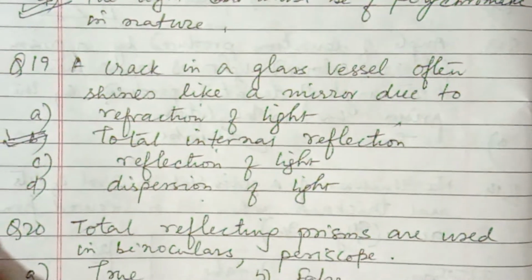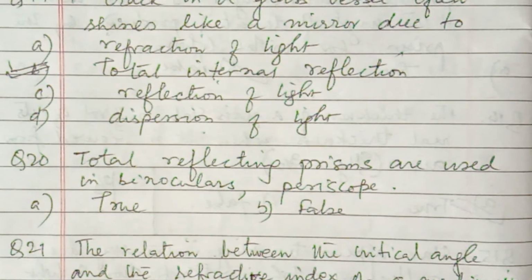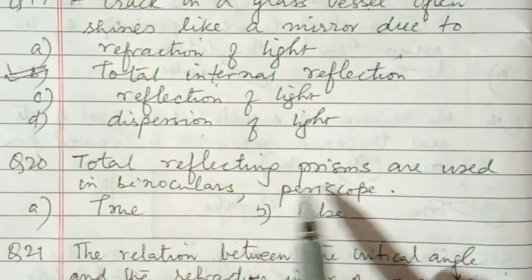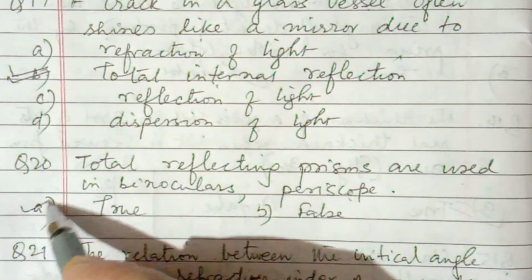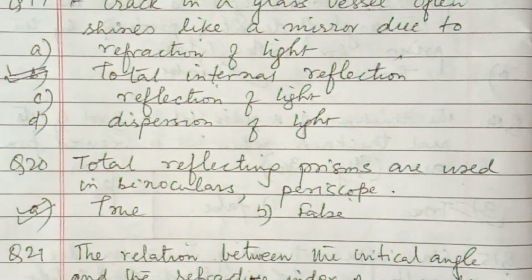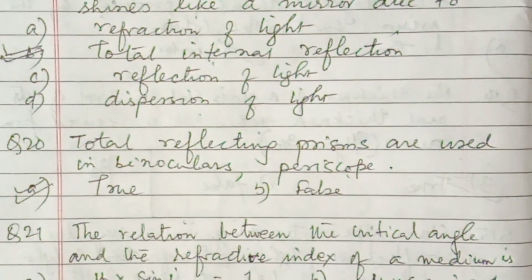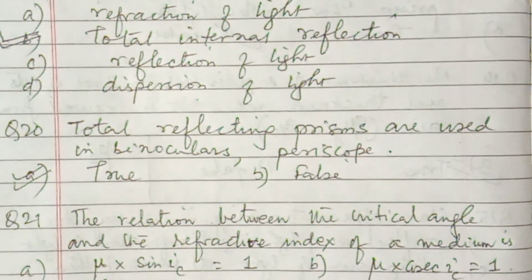Okay. Now next question number 20. The total reflecting prisms are used in binoculars, periscope. Yeah, this is true. Okay, because they produce brighter images, no energy is lost. Okay, so that's why they are used.